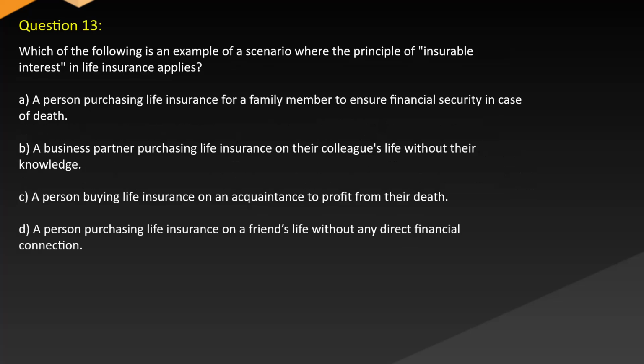Question 13. Which of the following is an example of a scenario where the principle of insurable interest in life insurance applies? A. A person purchasing life insurance for a family member to ensure financial security in case of death. B. A business partner purchasing life insurance on their colleague's life without their knowledge. C. A person buying life insurance on an acquaintance to profit from their death. D. A person purchasing life insurance on a friend's life without any direct financial connection.